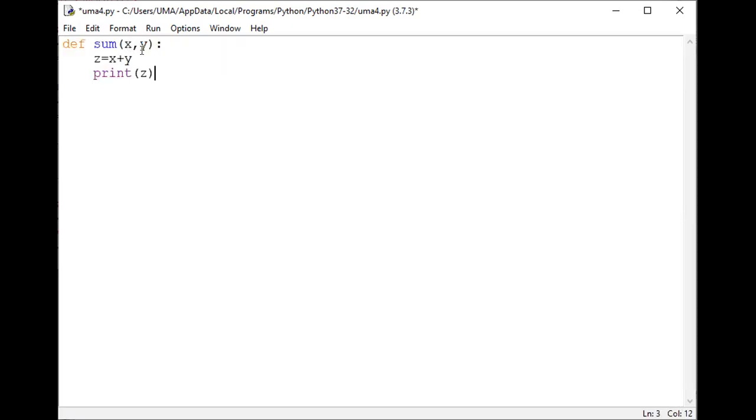How can you execute this function? First execute this function, after that you call the function.